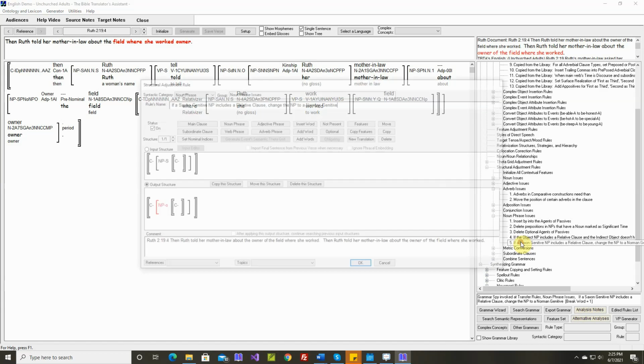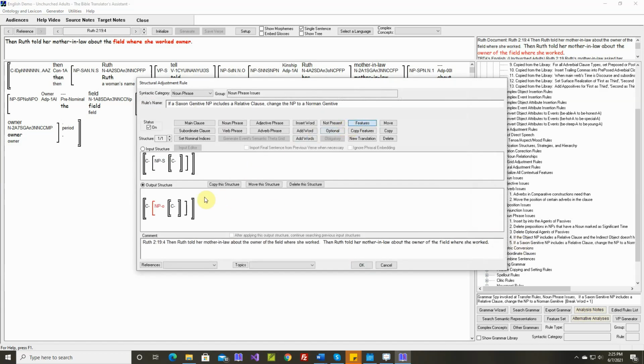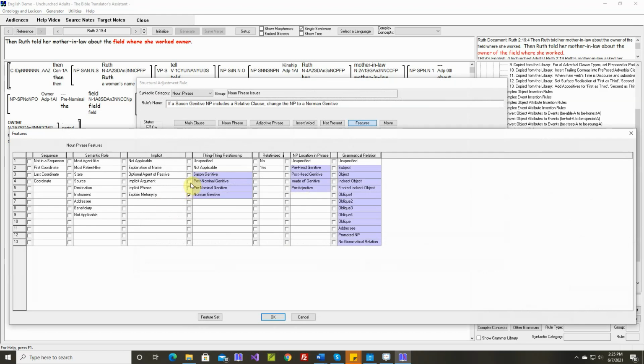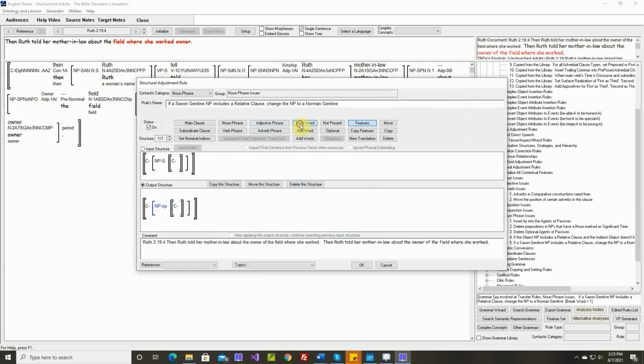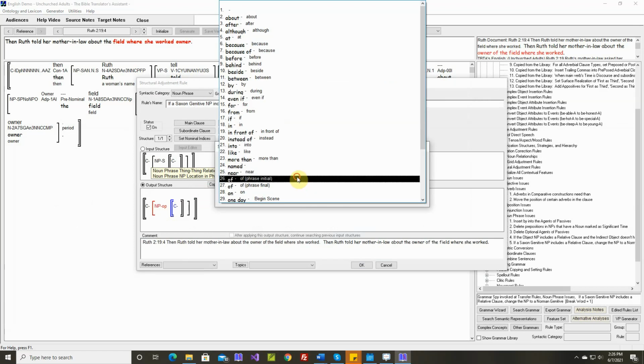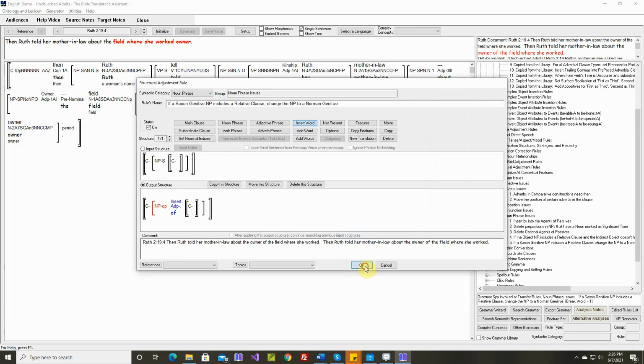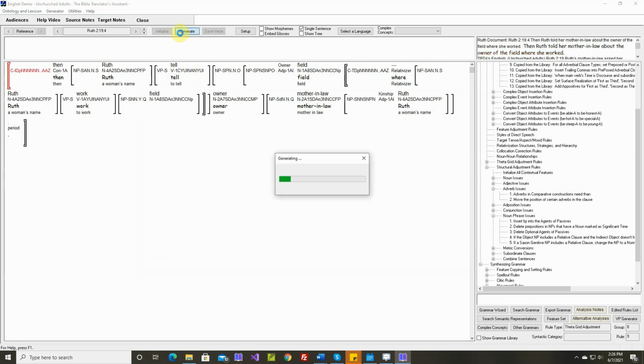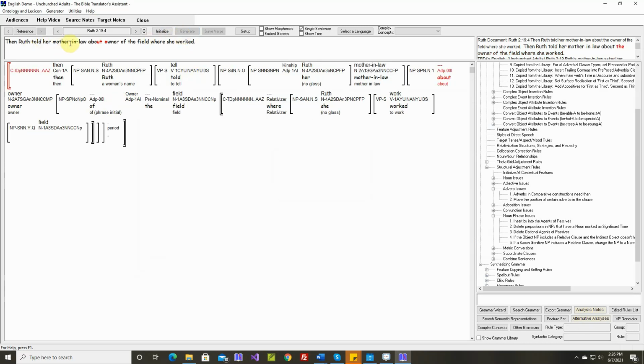Okay, this rule needs to do more work for us. We need to change this. Not only do we need to mark it as a Norman genitive, but now it needs to be a post-head genitive, and it needs to include the word of. The phrase initial of. Let's try that. And Ruth told her mother-in-law about owner of the field where she worked. About the owner. Okay, so we're getting closer.